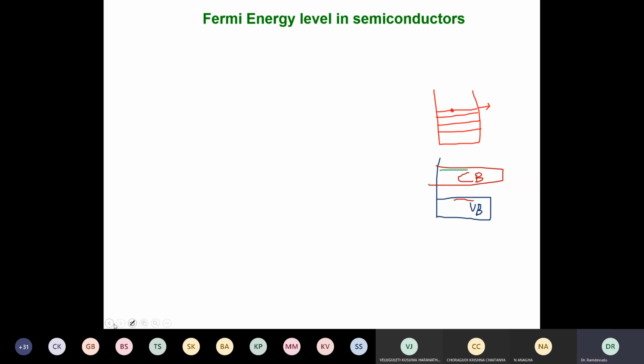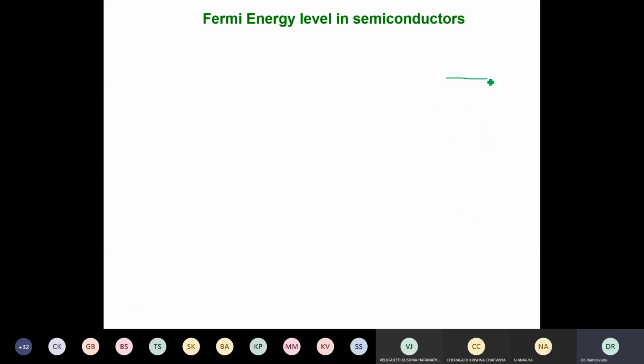I first take a conduction band and a valence band, of course. So I draw here, this is suppose a conduction band, and here this is the valence band. And you know that there are a lot of energy levels which are closely spaced in conduction band as well as in valence band.